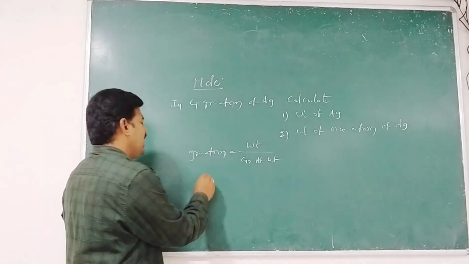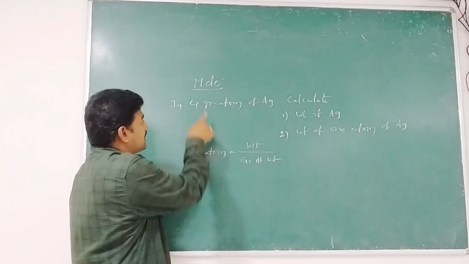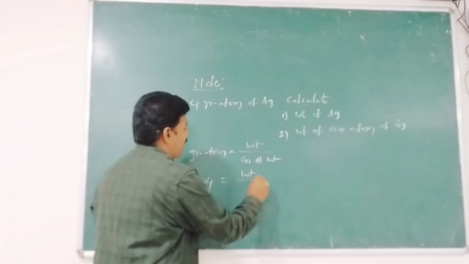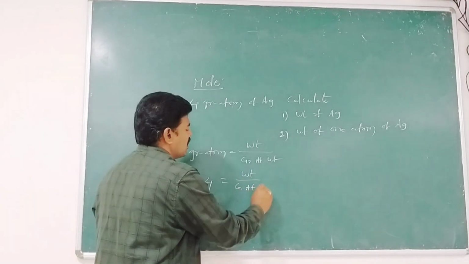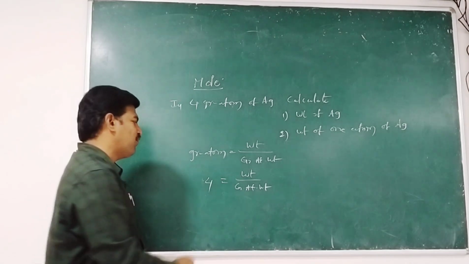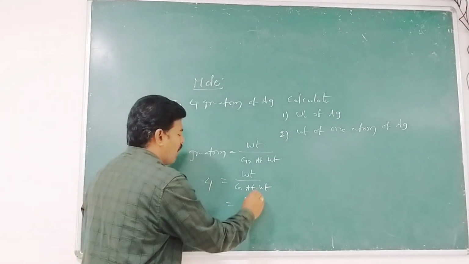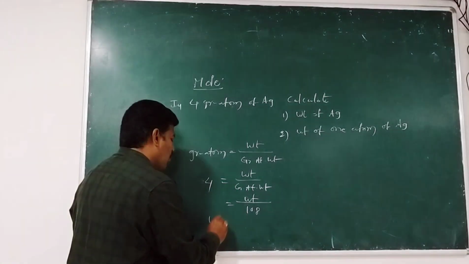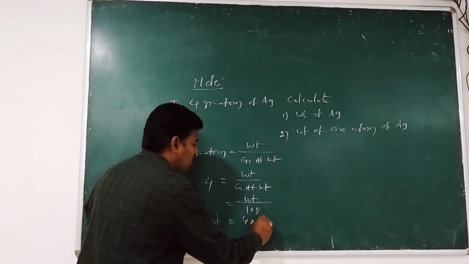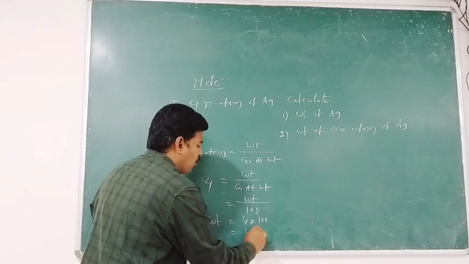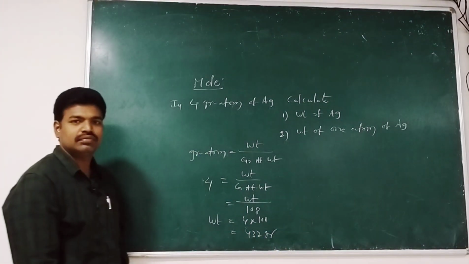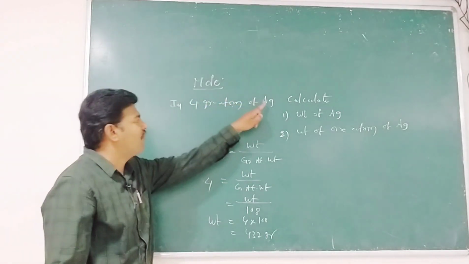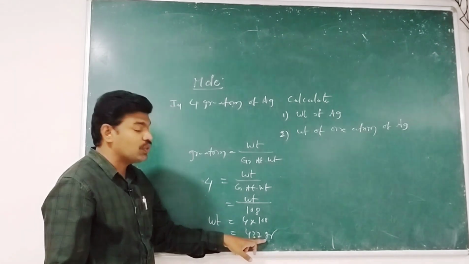That is, the gram atom that is given as 4 is equal to weight by gram atomic weight. The gram atomic weight of silver is 108 grams, and therefore weight is equal to 4 into 108, that is equal to 432 grams. Therefore, 4 gram atom or 4 moles of Ag contains 432 grams of Ag.